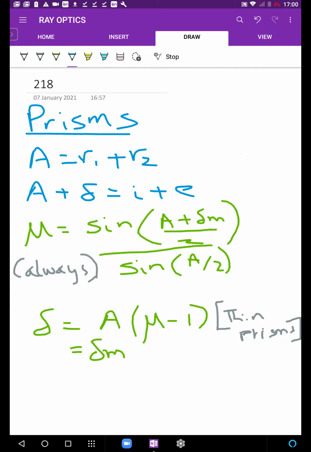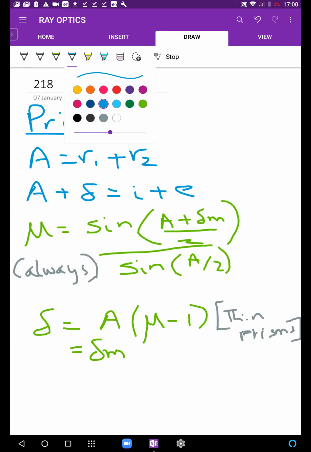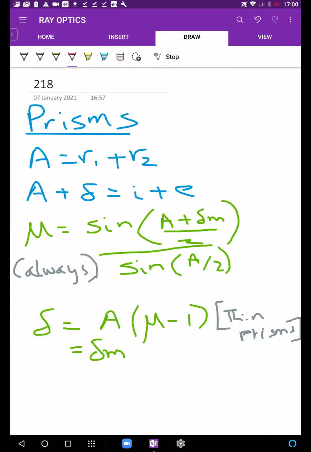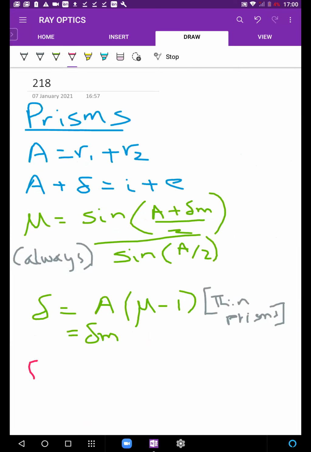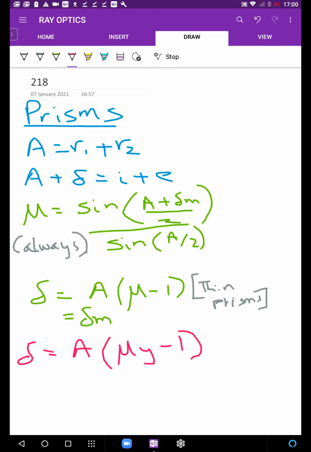अच्छा, यहाँ पे वो भी निपटा देता हूँ. What we just studied recently, dispersion का. है ना, delta is A mu yellow minus 1 for dispersion. बाकी omega का definition is, याद है?